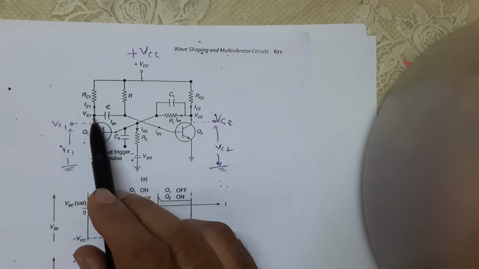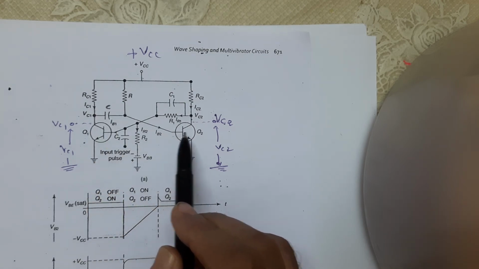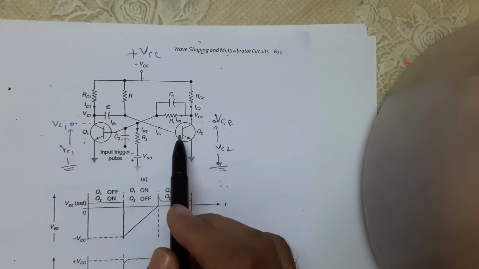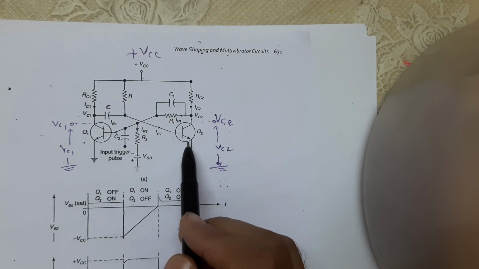When Q1 is on, VC1 is in saturation. That means this voltage is given here, so the Q2 transistor is now in off condition. Q2 is now in off condition.